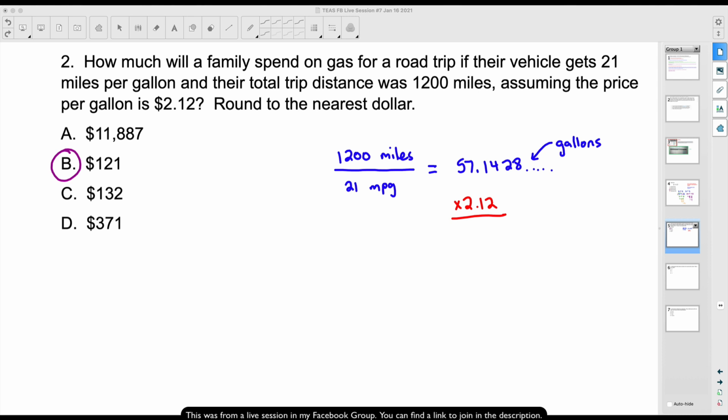I'm going to check some of the comments. And see, some people are like, I like this way better than a proportion. I agree. The main thing I see people struggling with, like doing proportions and not doing proportions, some people don't know when to multiply versus dividing. They get confused. They get tongue twisted on which way they should go. So proportions are possible, but I like this way a lot better. Let's see. Okay, I see a lot of B's. Fantastic, y'all. So we are getting this right. All right. Very good. So that was number 2.